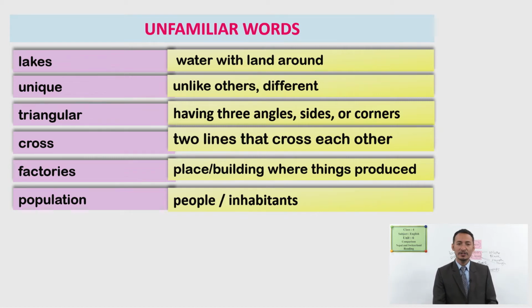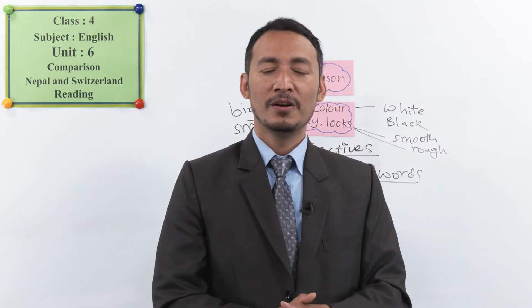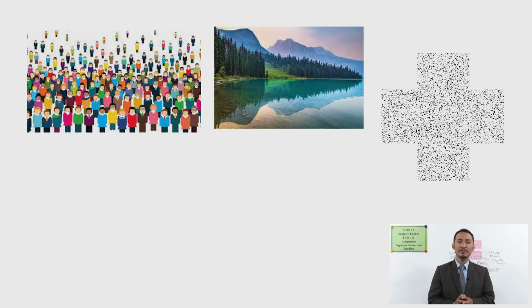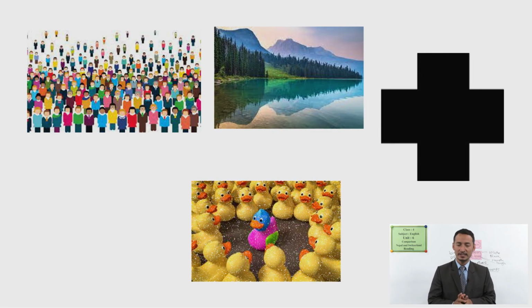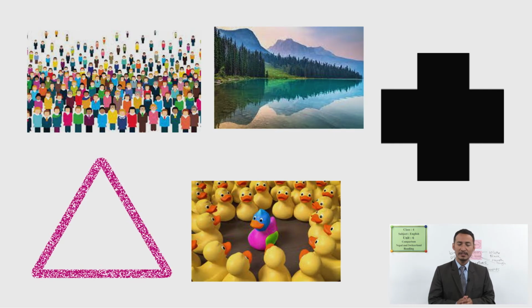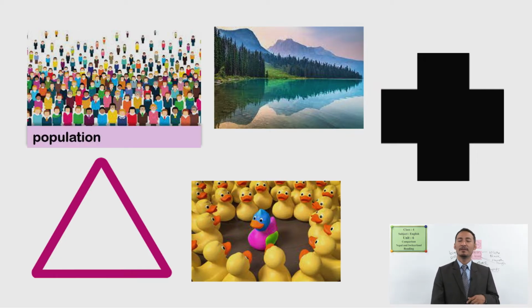Okay, now I'll show you the pictures here. Now, can you remember the words for these pictures? What about these people, and what is the body of this water, and what is this sign? And what about these two more pictures here? Can you name them? Yes, you are right. The first one is population. That means people in a place. And next one is lakes.